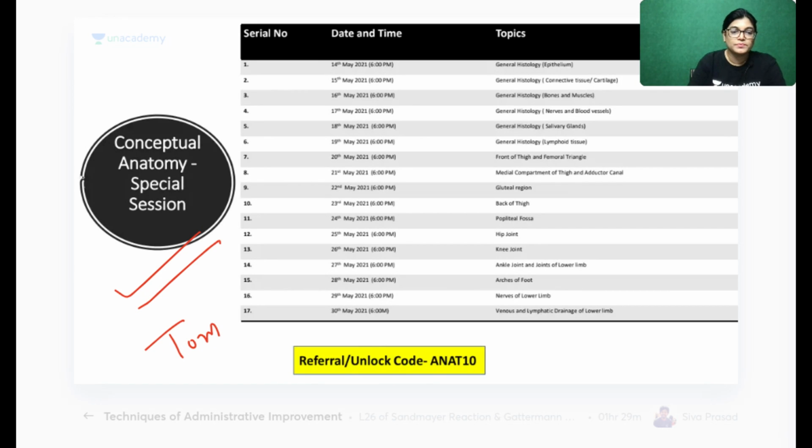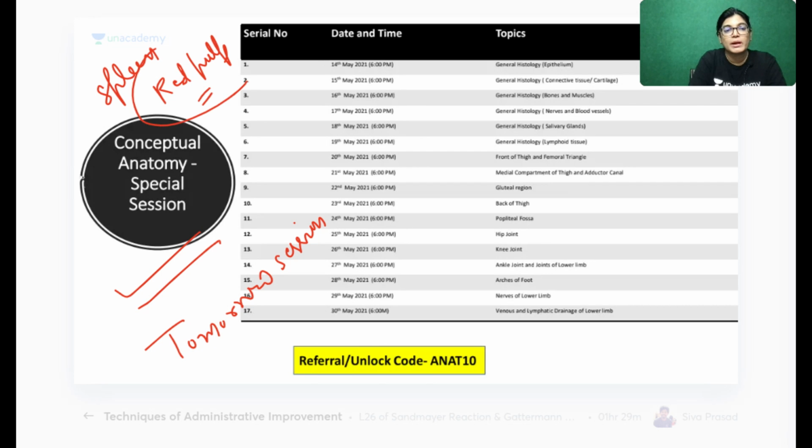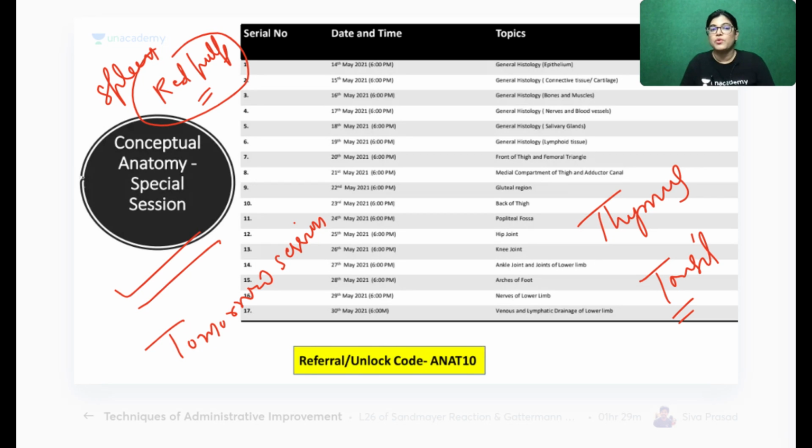Tomorrow's session, I have not been able to complete. So tomorrow I will show you spleen. I will explain red pulp. I will explain more about spleen, few more points, and I will explain the slide of thymus. I will explain tonsil. Okay, so I think I will take another one session for lymphatic sessions, and then we can start with the lower limb.